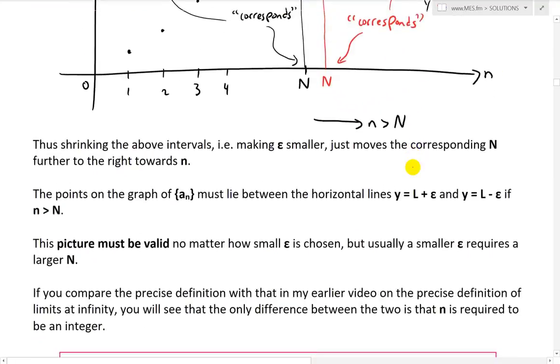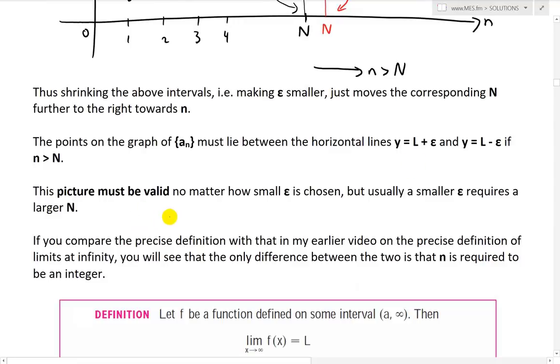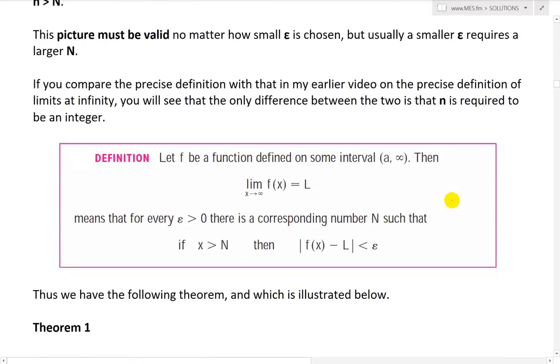This is a very good illustration. So the picture must be valid no matter how small epsilon is chosen, but usually a smaller epsilon requires a larger N. It's very interesting. So now if you compare the precise definition with that in my earlier video on the precise definition of limits at infinity, just for general functions, you will see that the only difference between the two is that n is required to be an integer.